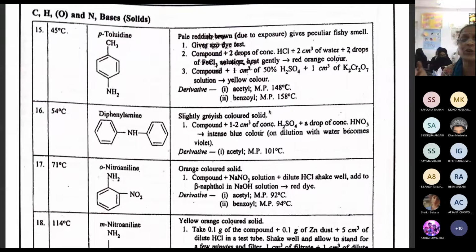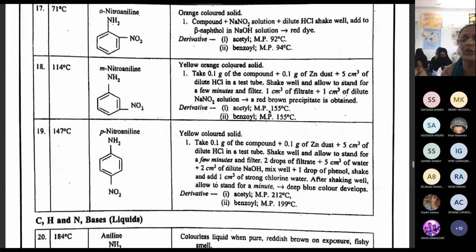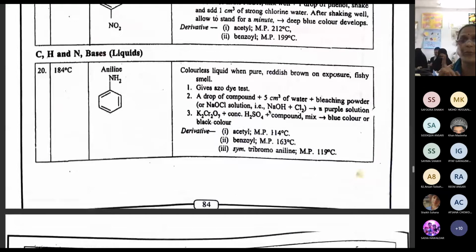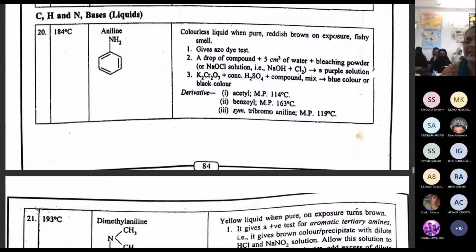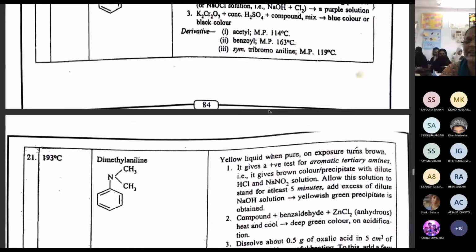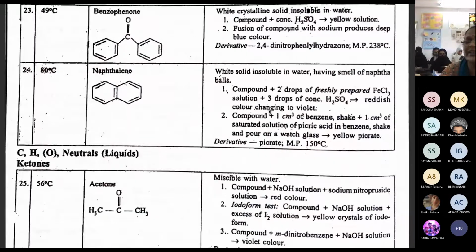Now then aniline boiling point. It's a liquid, so it will have a boiling point. Correct. And then if at all you want to make sure, what you have to do is the confirmatory test. There is a confirmatory test mentioned in front of every compound in your manual. Then if you can go for naphthalene, what is the melting point of naphthalene? 80 degree. Correct.